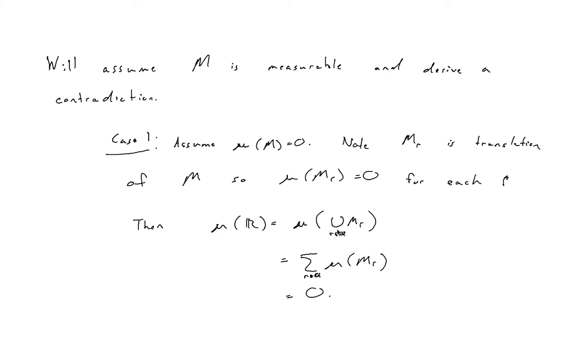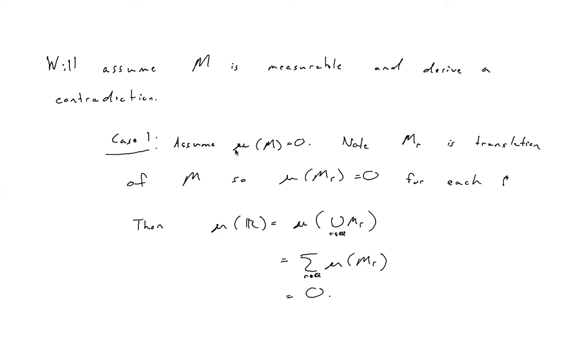And since these are all disjoint, we actually are going to use countable additivity here. So we do need a bit more than finite additivity. But again, that's not too much to suppose. That is a property we would like. So the union of the M_R's should have the same measure as the sum of the measures of the M_R's. And since each one has the same measure as M, which we're supposing is 0, the measure of the union is going to be 0. In other words, the measure of the real line is 0.